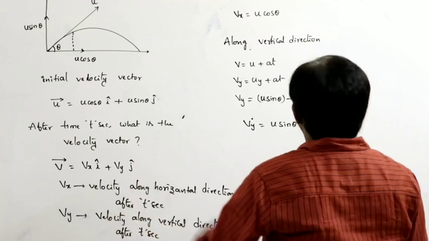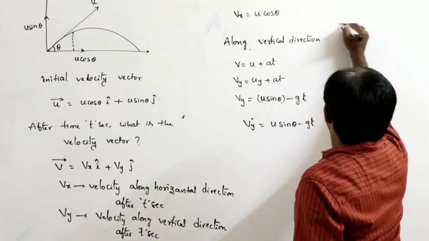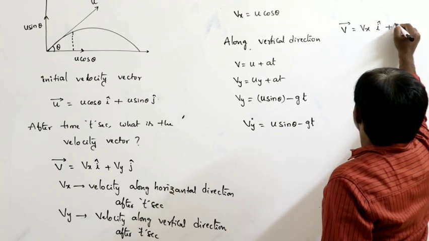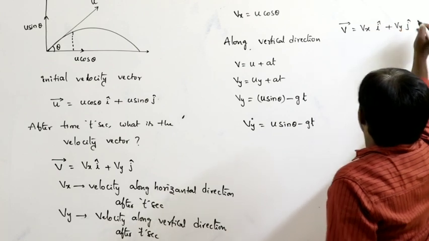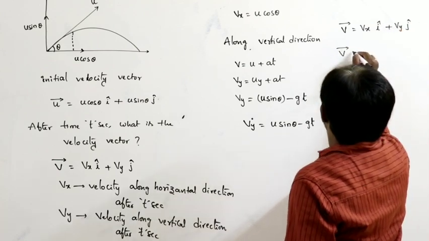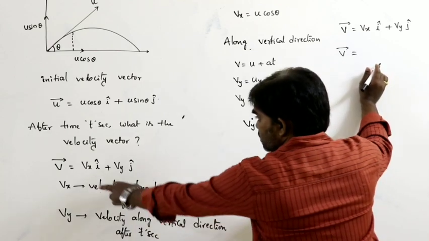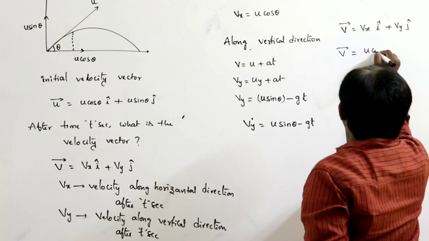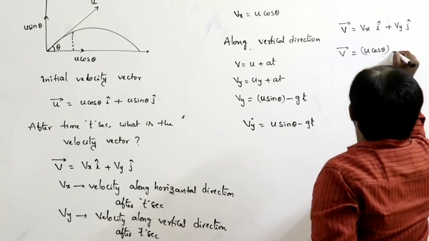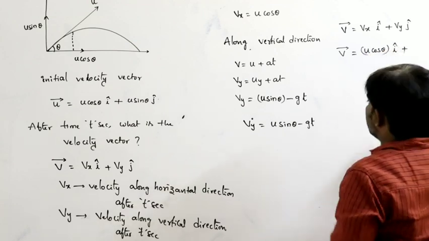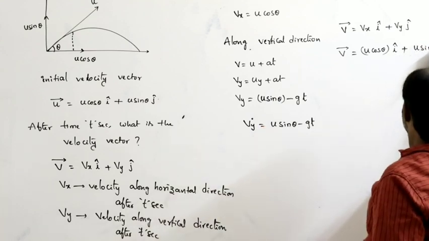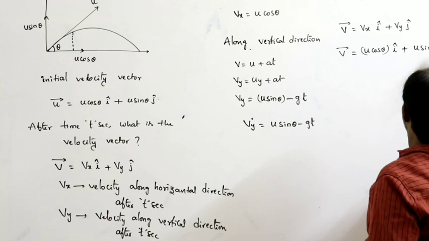Therefore the final velocity vector V bar can be written as vx i plus vy j. What is vx? The x component of velocity, u cos theta, never changes. And vy along vertical direction is u sin theta minus gt.